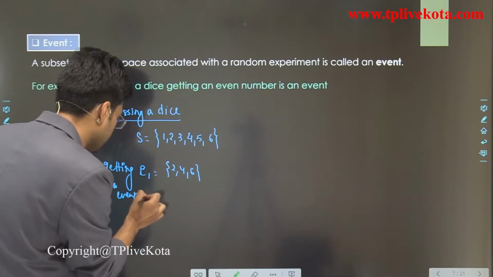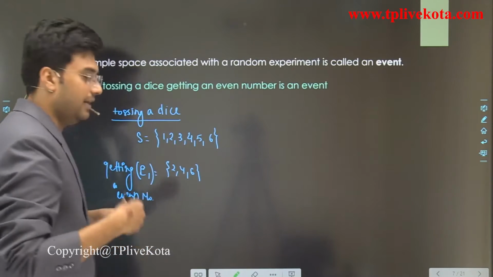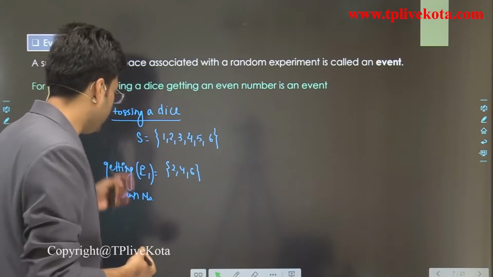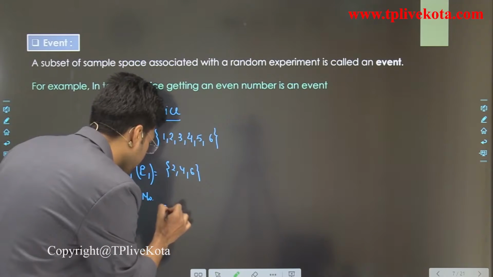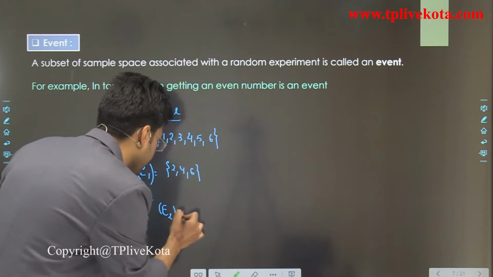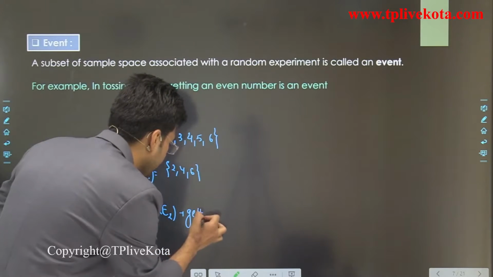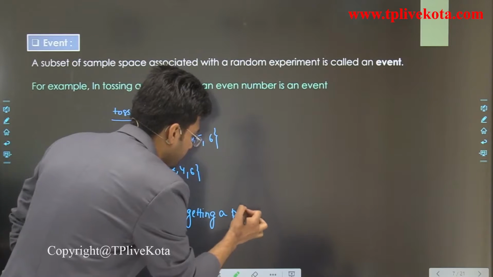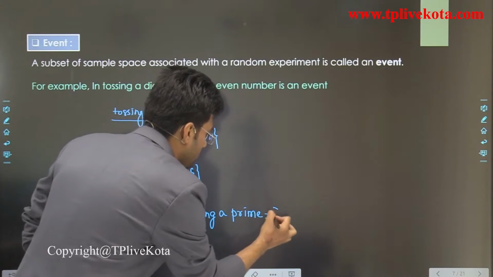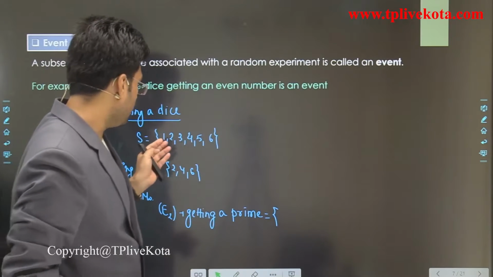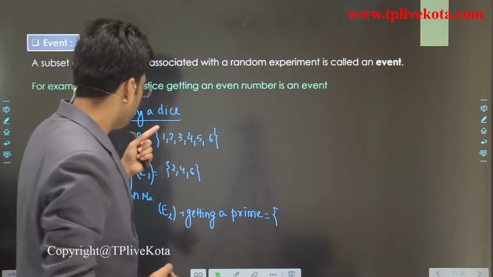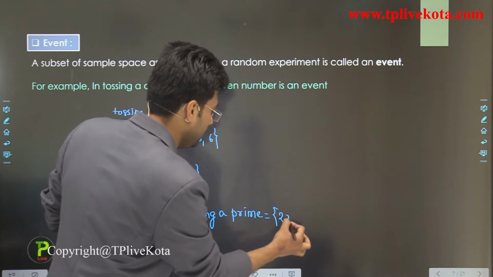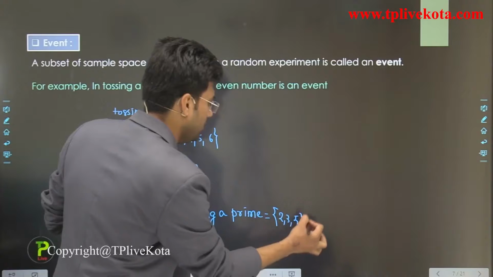Getting an even number is the first event. Similarly, there are many events. Let E2 be getting a prime number. For this, the possible cases are 2, 3 and 5.